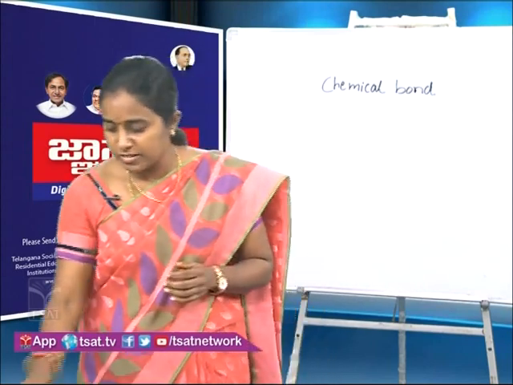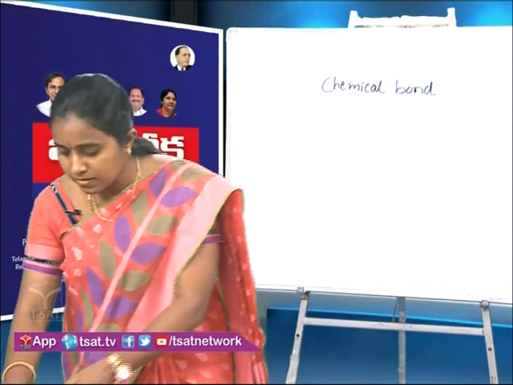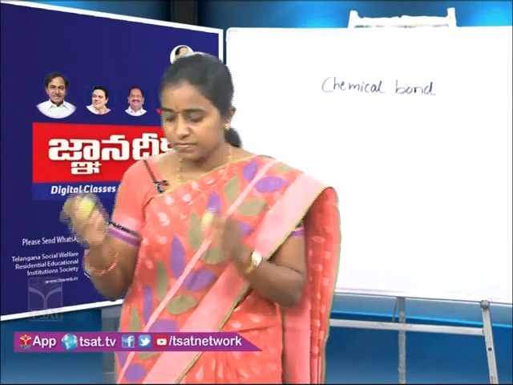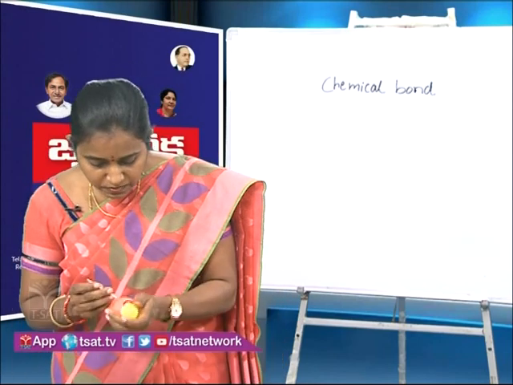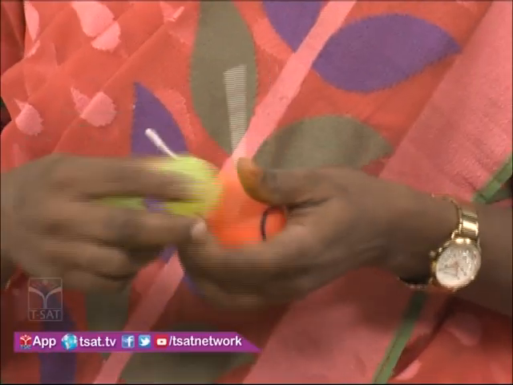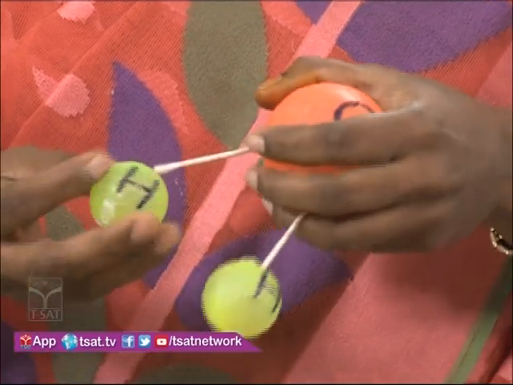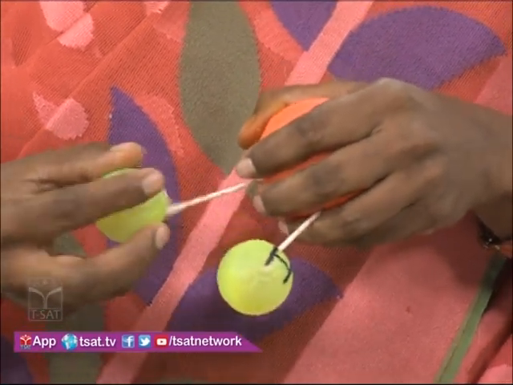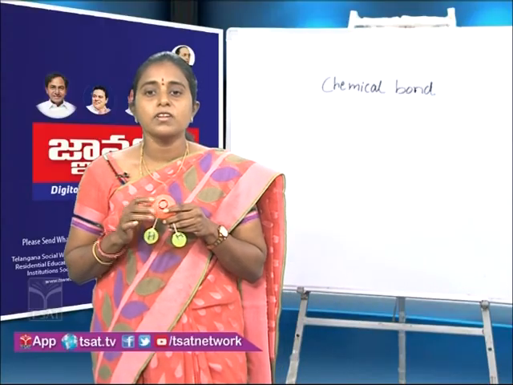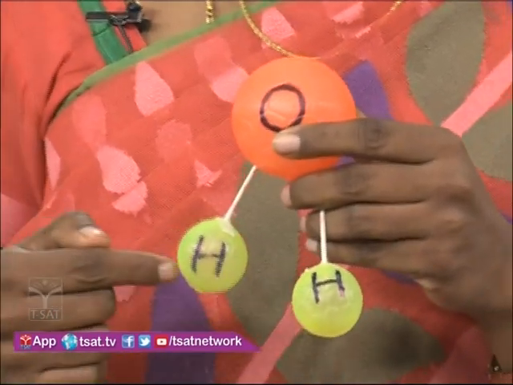For example children, let this big ball be an oxygen atom and these two small balls be hydrogen atoms, and bonds will form between these, like this, and they form a new molecule, that is water molecule. See children, here because of chemical bond, a new molecule is formed from individual oxygen and hydrogen atoms.